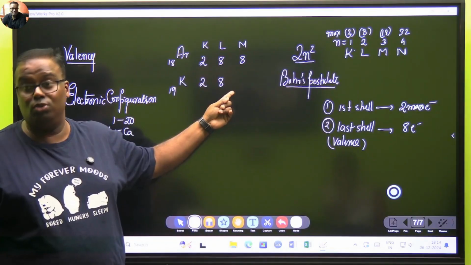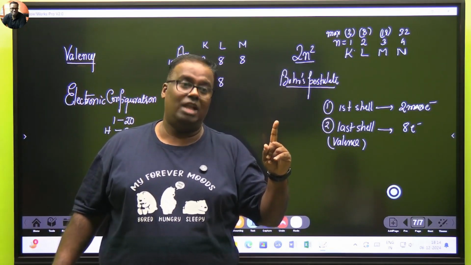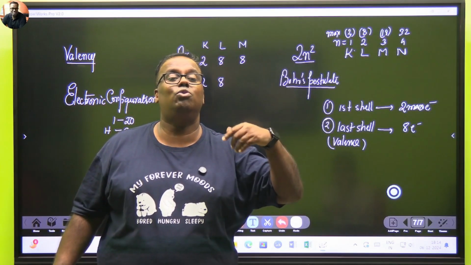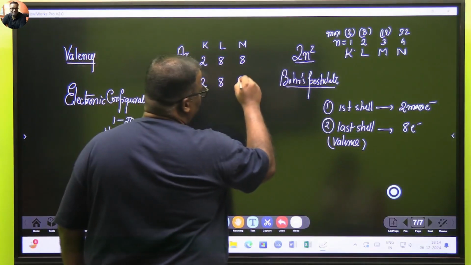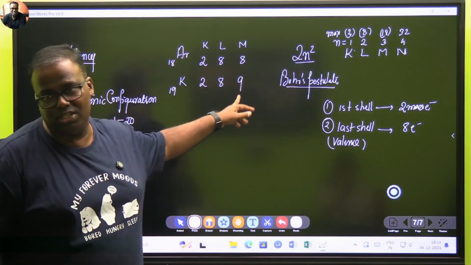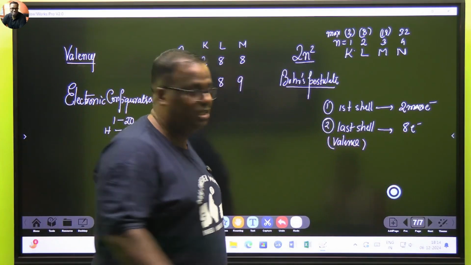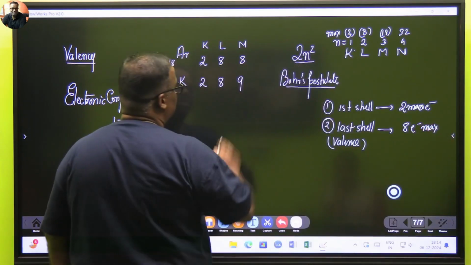Do we follow that rule? No, the rule says if you are the last shell or the last but one shell, you cannot have more than 8 electrons. So in this case, if I put 9 electrons here, then M becomes the last shell. The last shell can have a maximum of how much? 8 electrons only. So this does not work.